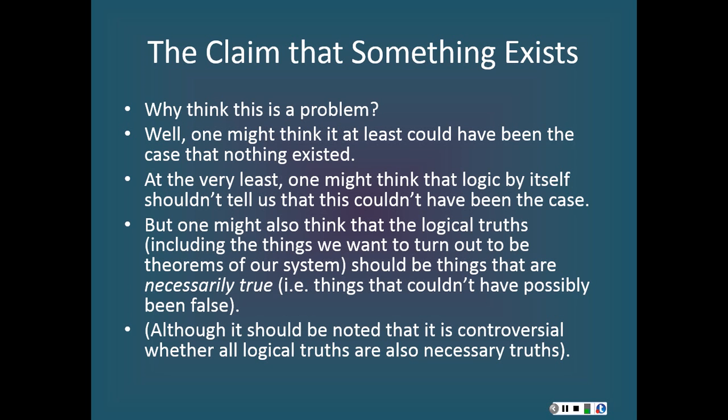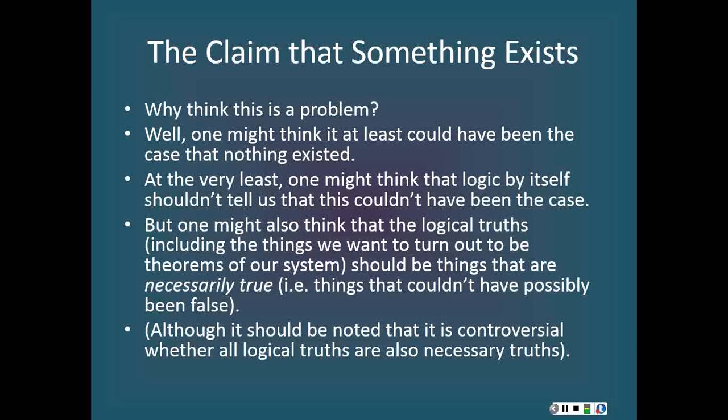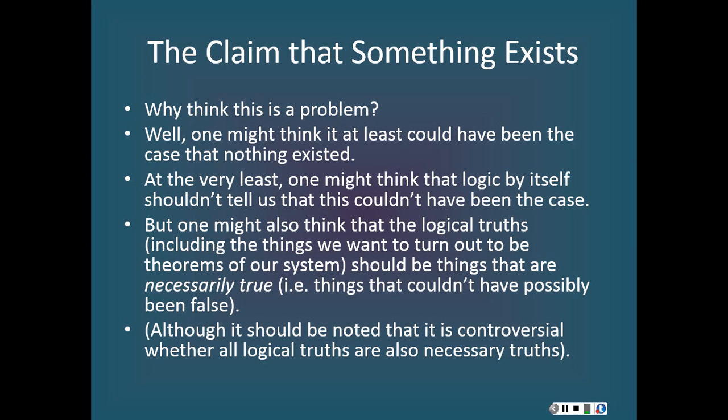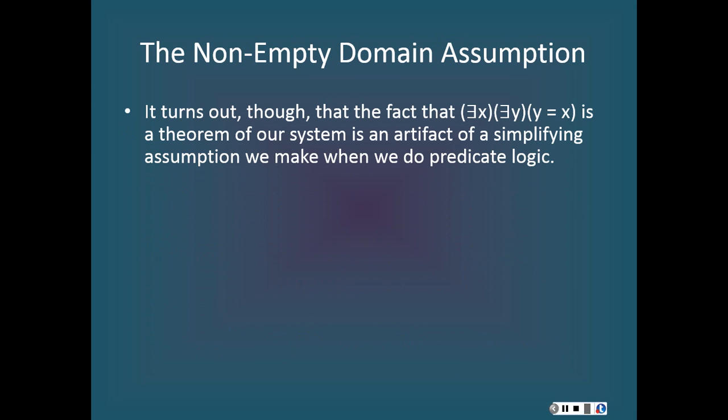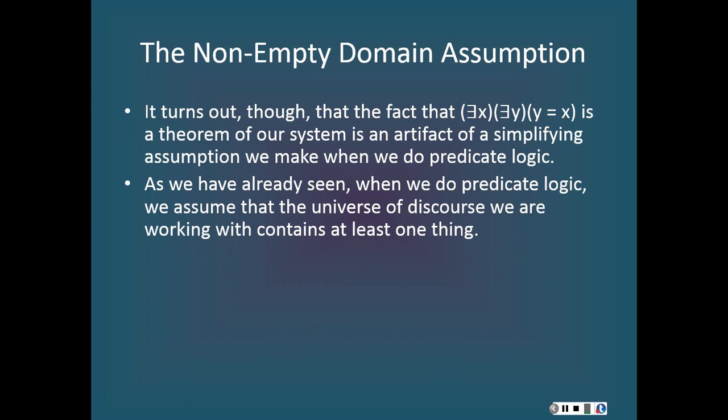So it looks like we do have a problem here. It looks like our logical system is overcommitted. It looks like it's committed to a substantive philosophical claim that we do not wish for it to be committed to. It turns out that the claim that something exists, given our current translation proposal, is a theorem of our system. That turns out to be an artifact of a simplifying assumption we make when we do predicate logic.